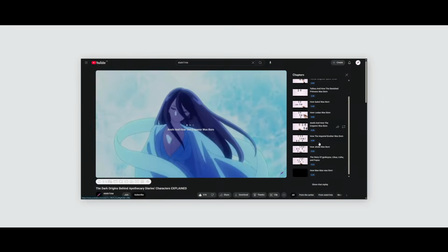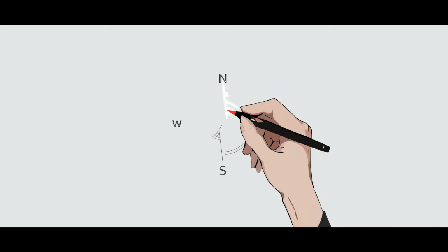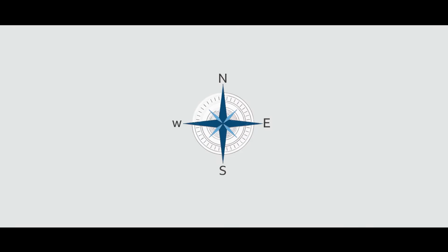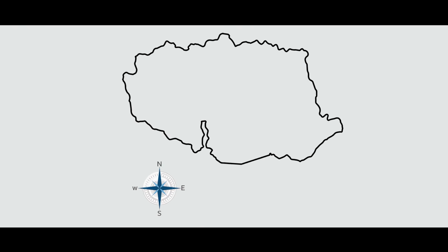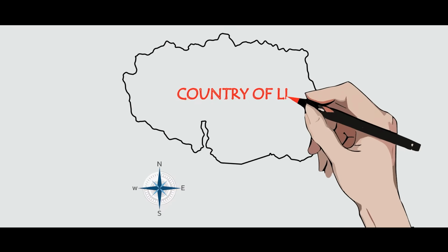My hope with this video is to explain everything that's happening in the world of the Apothecary Diaries, so that the story becomes clearer and ultimately more enjoyable. To understand how this world functions, from the palace down to the red light district, we need to start with the big picture that begins with geography, where everything is and why it matters. While we don't have an official map of the world, I'll be using everything we've seen in show and story to piece together an approximate layout, and show how every part of this setting is brilliantly crafted, with each element making perfect sense within the narrative.